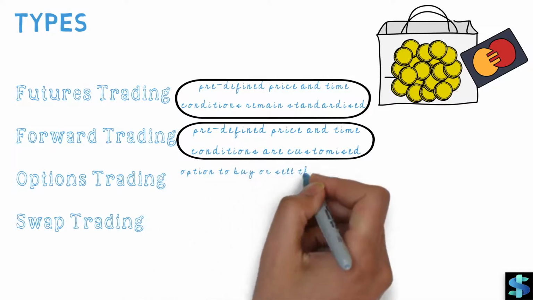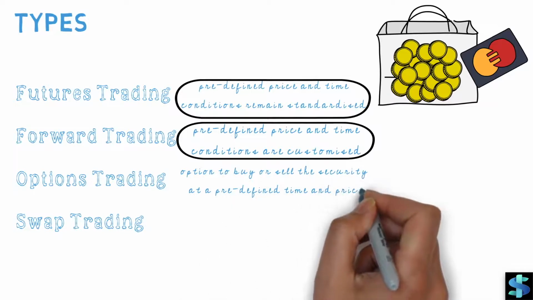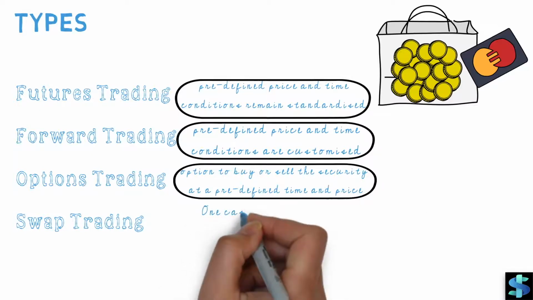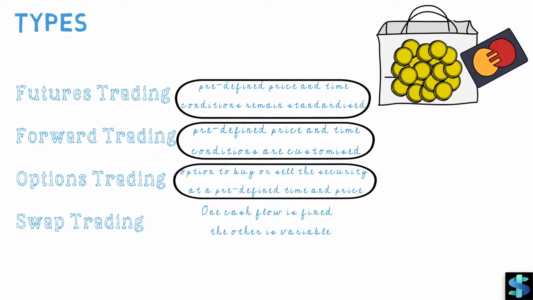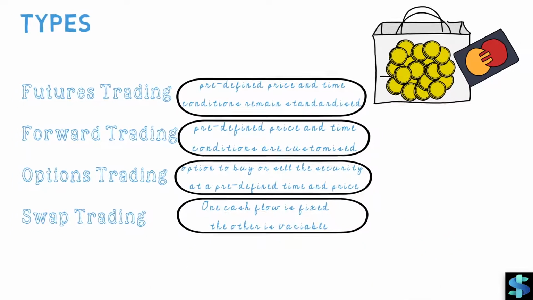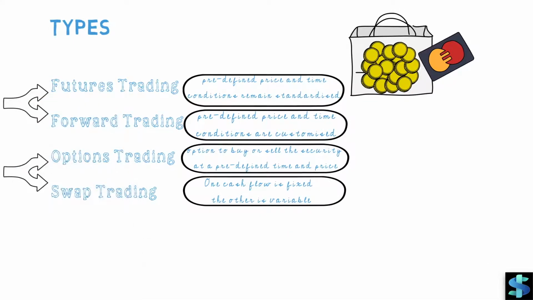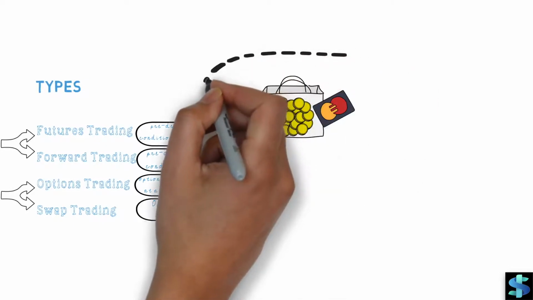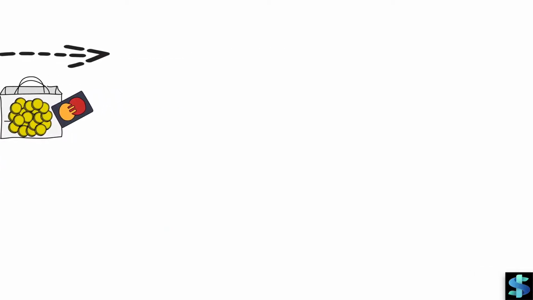In options trading, the buyer of the options contract does not have an obligation but an option to buy or sell the security at a predefined time and price. In swap trading, one cash flow is fixed and the other is variable and based on an underlying like interest rate, currency exchange rate, or index price. As mentioned above, derivative trading is of multiple types and each type has its own set of rules towards trade execution. Let's take an example of future trading under this form of investment so that you can easily grasp the concept.